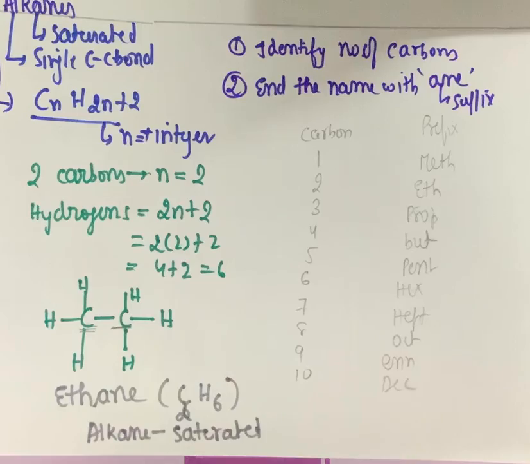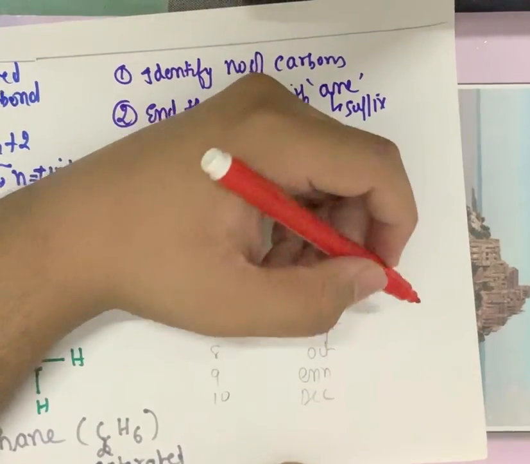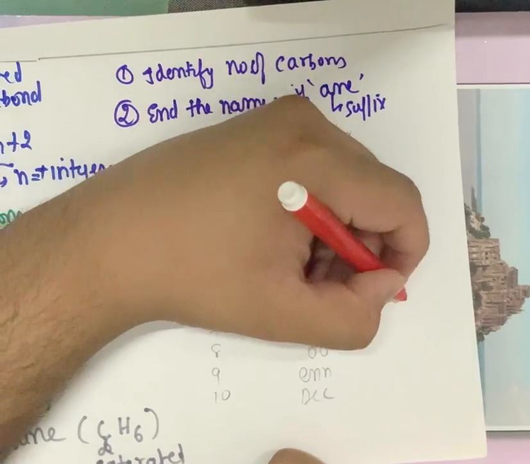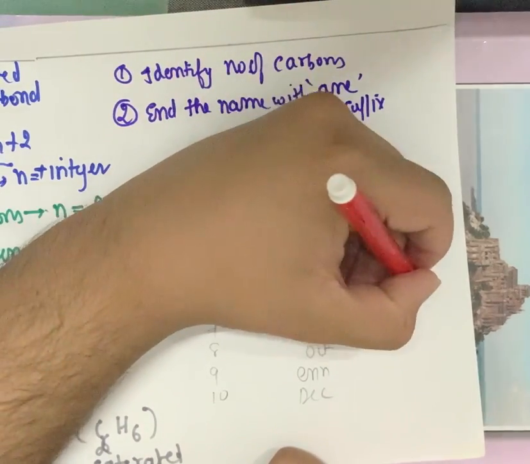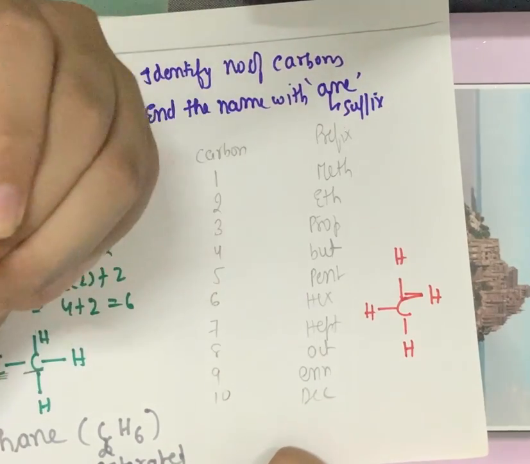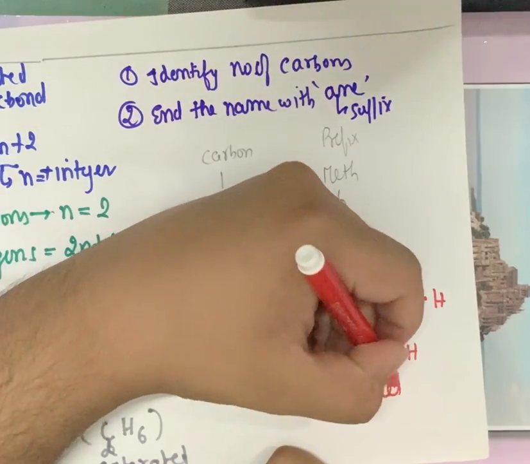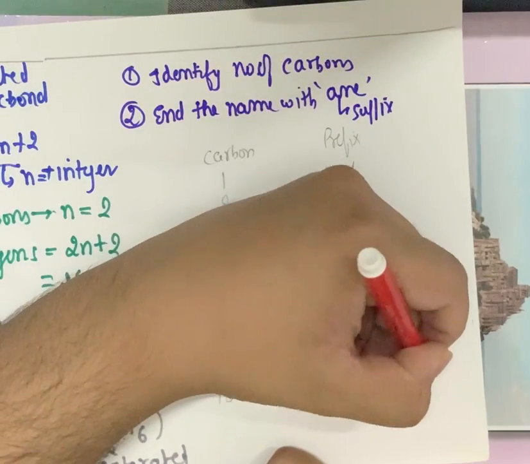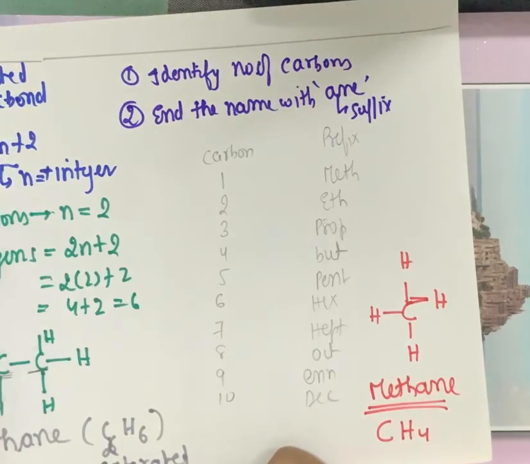In a similar way, if I talk about another compound with only 1 carbon, that means hydrogen will be 2n plus 2, 2 into 1 plus 2, which is 2 plus 2, 4. How to name this? 1 carbon means it will be meth with the suffix ane. It becomes methane, and the formula is CH4.